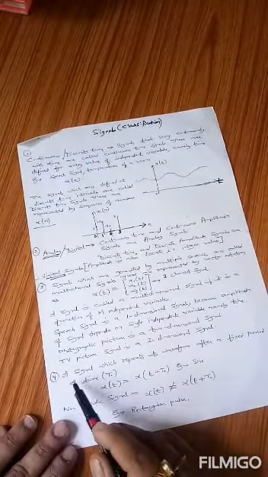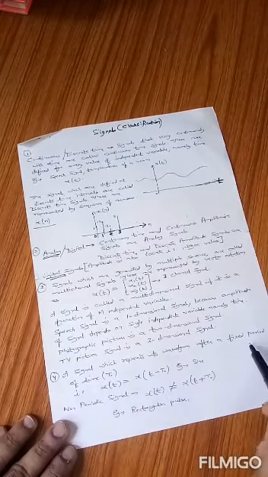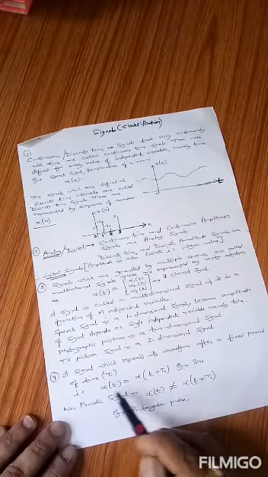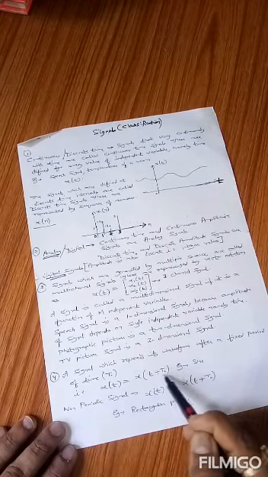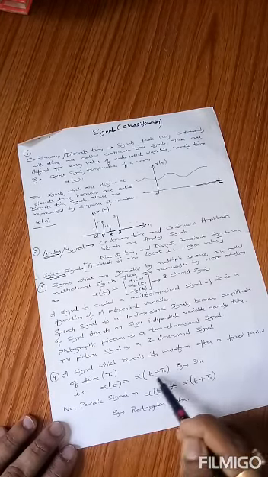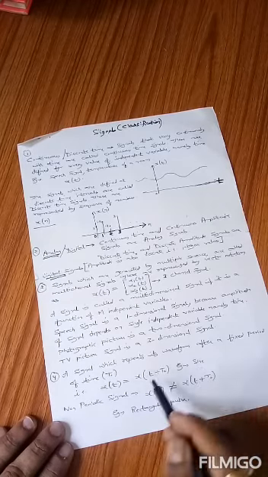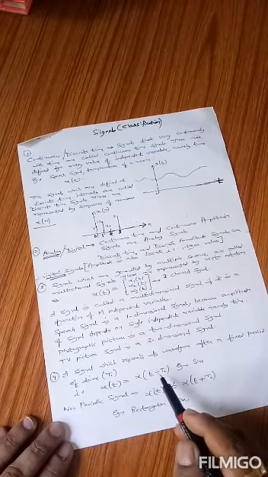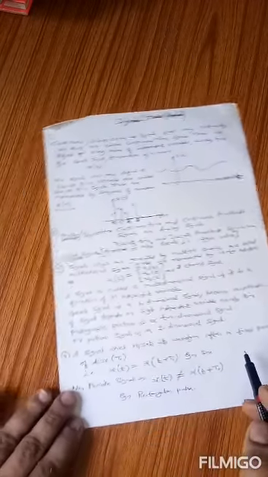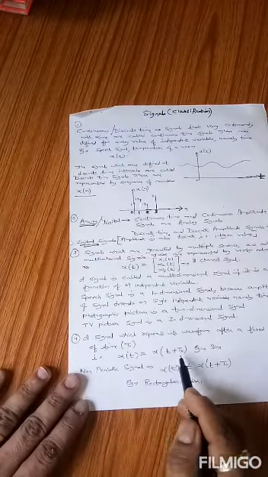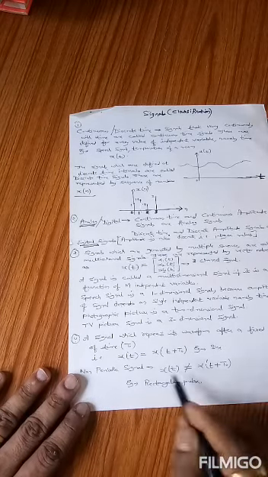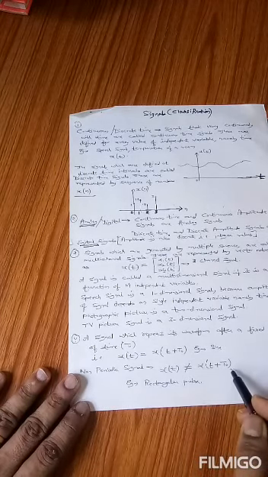Now let me discuss another category: a signal which repeats its waveform after a fixed period of time, that is, the time period is fixed. That is, if x(t) is equal to x(t plus T0), the time period T0 is fixed. If the signal repeats after a fixed interval of time, then it is known as a periodic signal. Now what is a non-periodic signal? If the signal does not repeat after a fixed interval of time, and it does not fulfill this equation x(t) equals x(t plus T0), then you can say that the signal is a non-periodic signal.